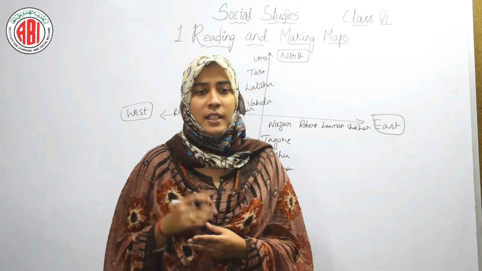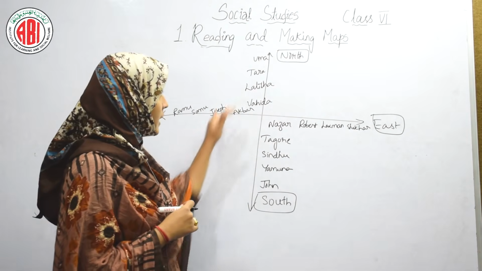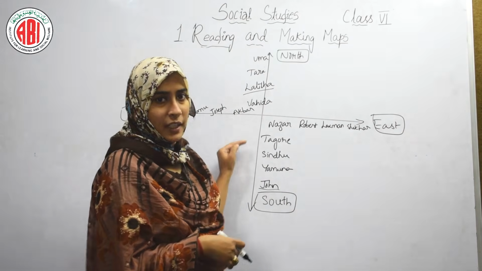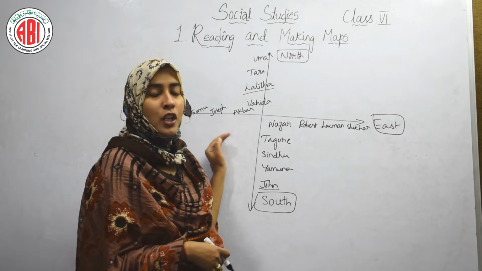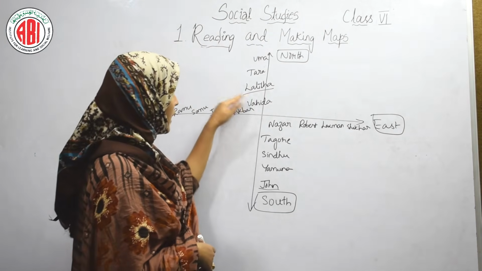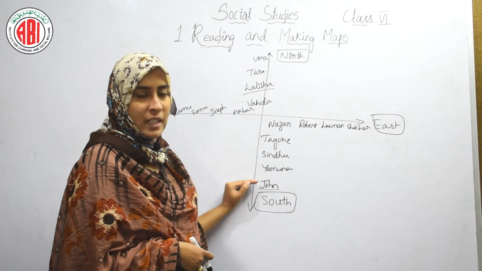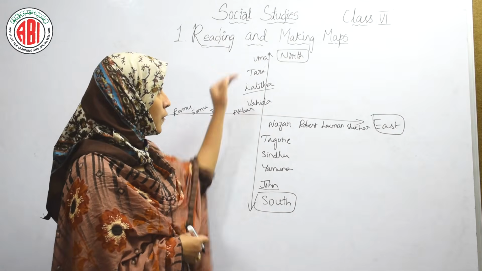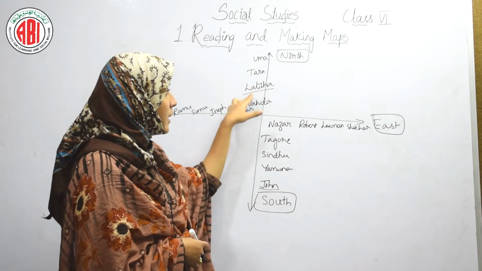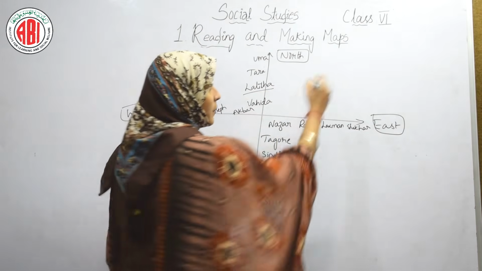Lalita is towards dash direction of John. So where is Lalita here? This is Lalita. And where is John? This is John. Here they both are in opposite directions. So Lalita is towards dash direction of John, means Lalita is at the north direction of John. When we see from John, the opposite of south is north. So Lalita is at the north direction of John. So first will be north.